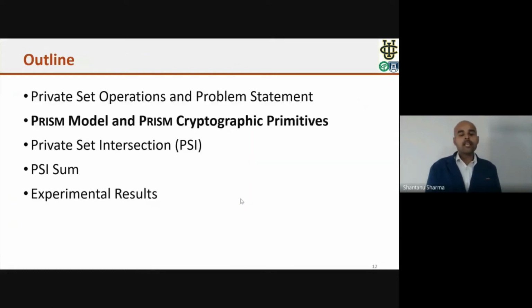This is the outline for today's talk. I have presented the background about the set operations and the problem statement, and what we want to solve in this Prism approach.